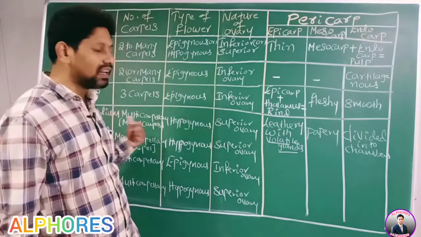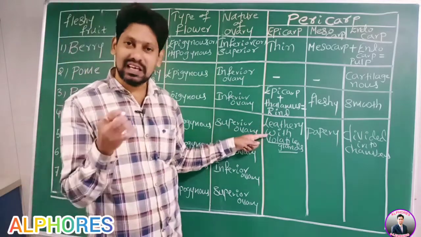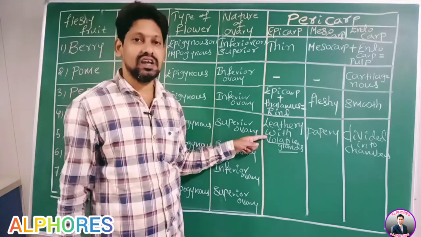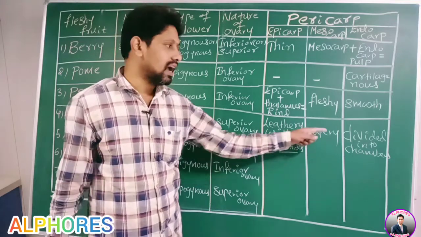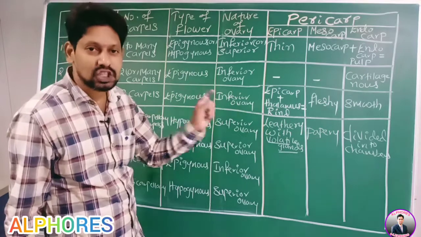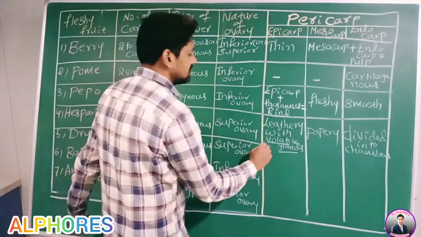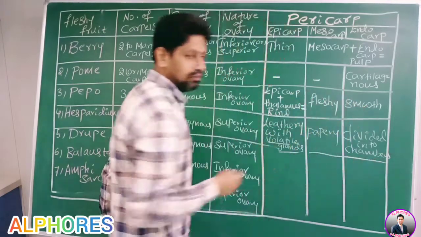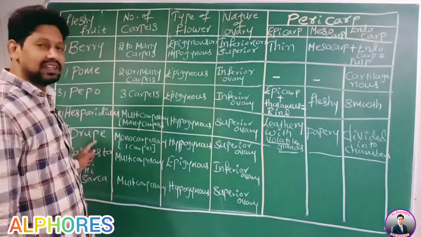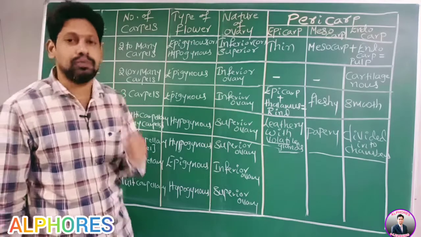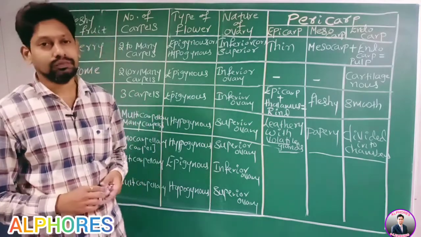Therefore, in Hesperidium, epicarp is leathery with volatile glands, mesocarp is papery and endocarp is divided into chambers. This is about Hesperidium. Okay, right? Now go for the next one. What is it? Drupe.